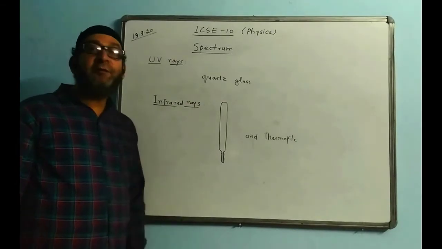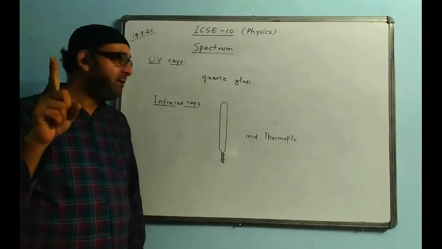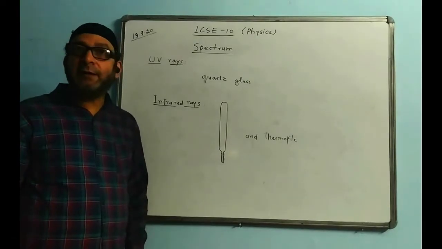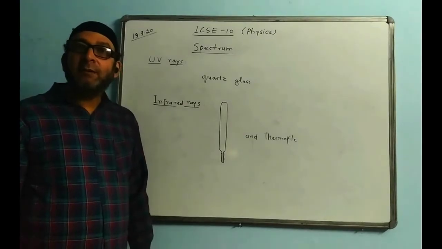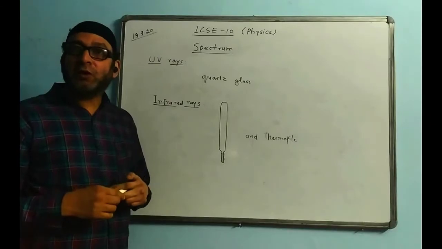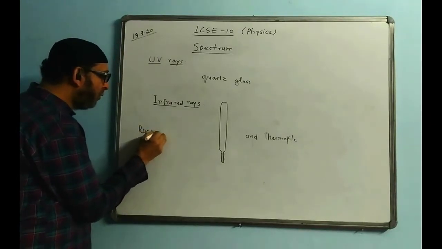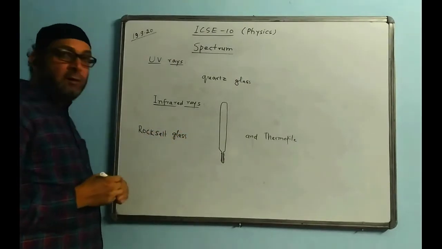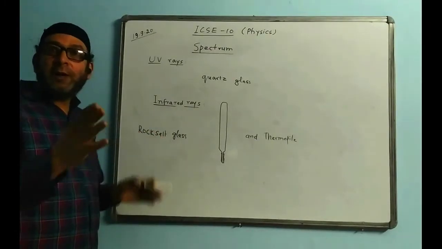Now, infrared rays have two properties I told you: one is heating, another is low scattering. And the third property: infrared rays are absorbed by ordinary glass, but there is a kind of glass called rock salt glass that can allow the infrared rays to pass through it.